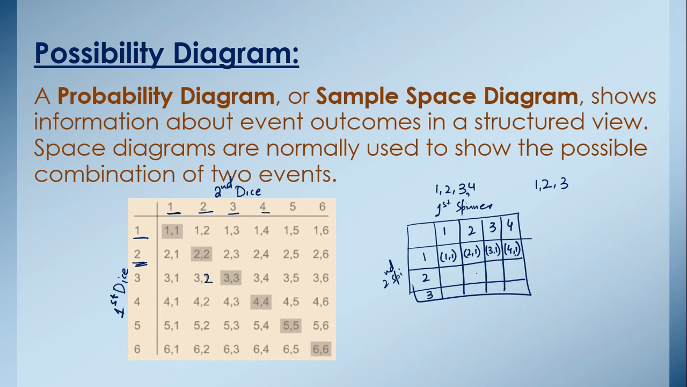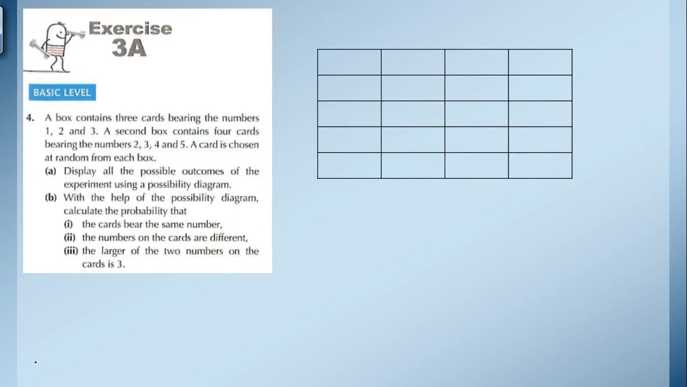So in that case you will just check where you are getting 4, 6 and then you will count those possible outcomes and directly write the answer. Okay, so here we have one question from exercise 3A.